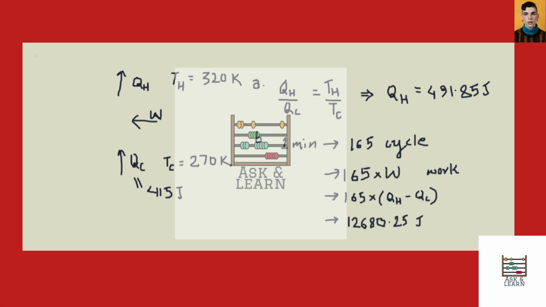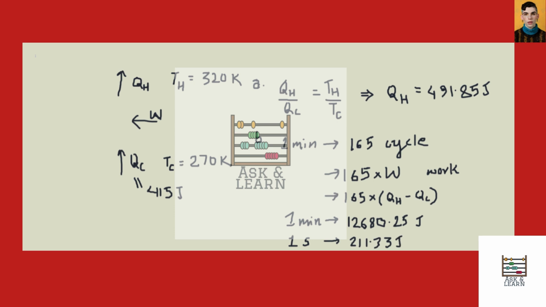So in 1 minute we have to provide 12,680.25 joules of mechanical work, which means that in 1 second, just divide this term by 60, you will get 211.33 joules of energy that is to be given, right?